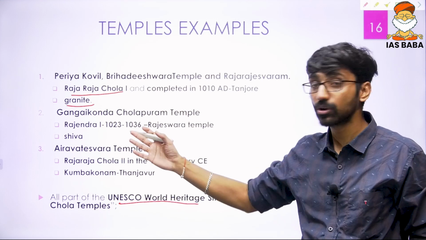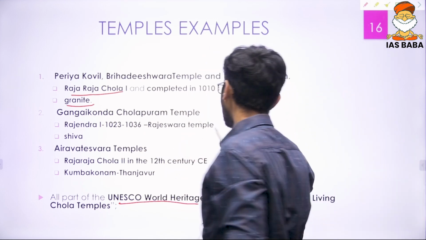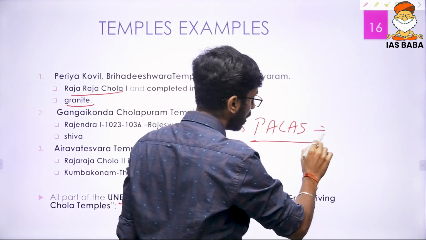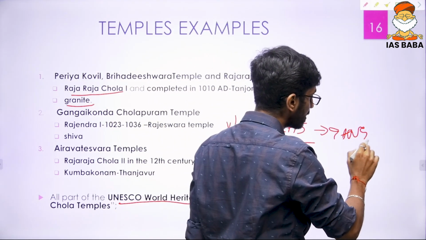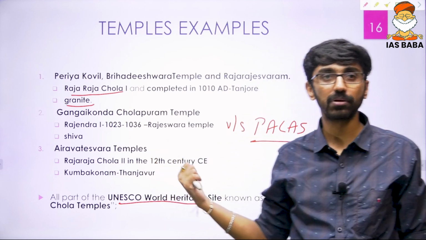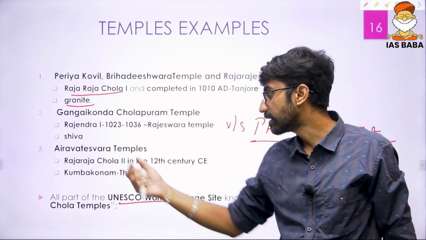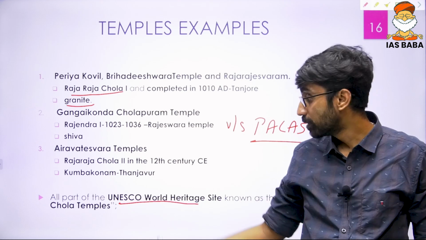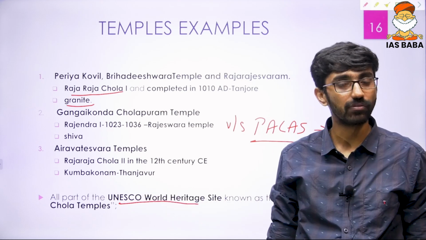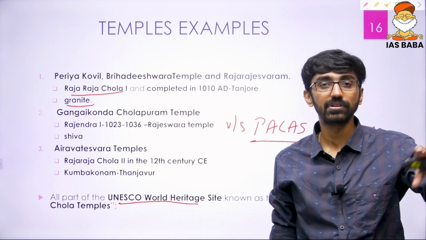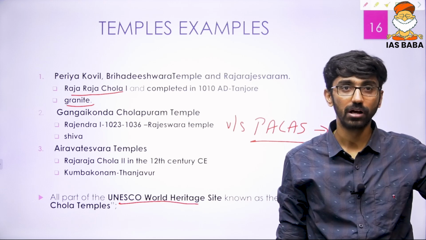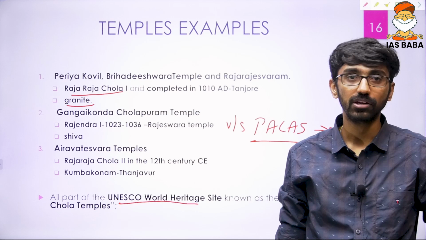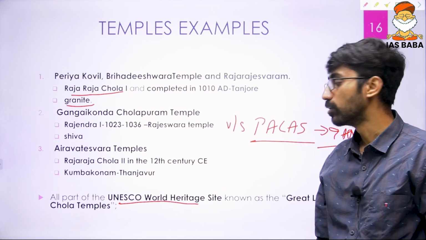Built by Rajendra Chola to commemorate his victory over the Pallavas, he defeated the Pallavas in the Ganga Valley. That is the reason it is called Gangaikonda Cholapuram. Then one more temple, the Airavateshwara temple in Kumbakonam in Tanjavur district, built by Rajaraja Chola II in the 12th century. So these are examples of architectural contributions of the Cholas, and because of their great heritage it has now been given the status of UNESCO World Heritage Site.